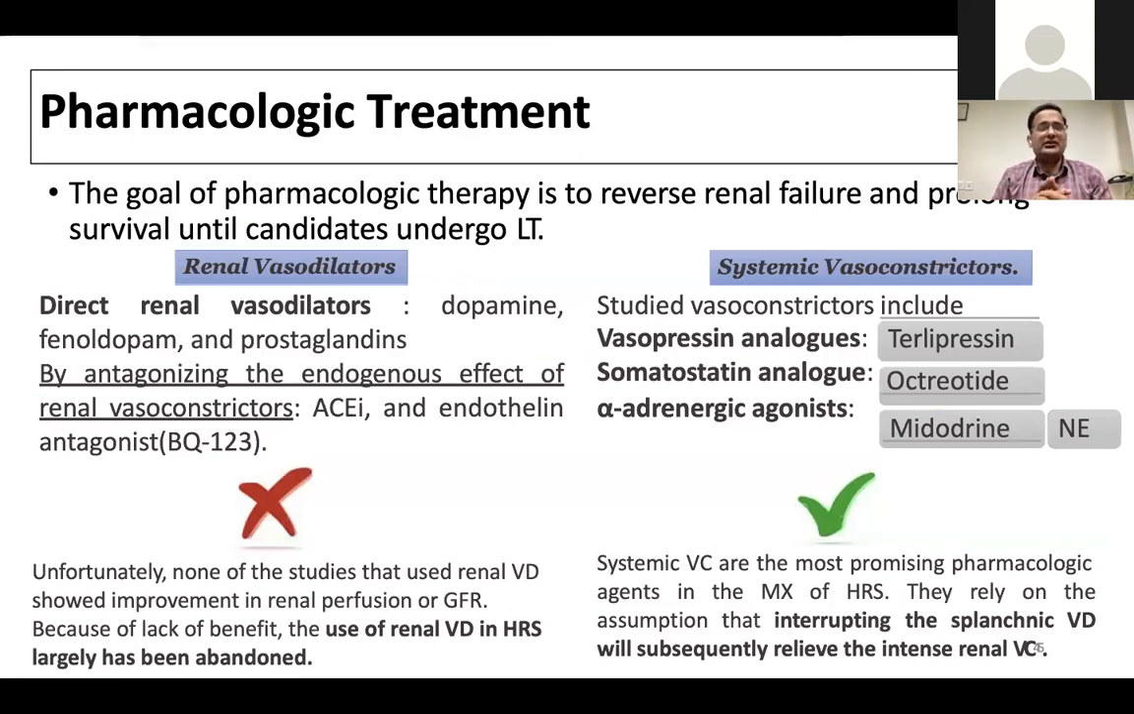So ideally, we may think if renal vasoconstriction is the main reason for the development of HRS, then why not use renal vasodilators like dopamine or something?